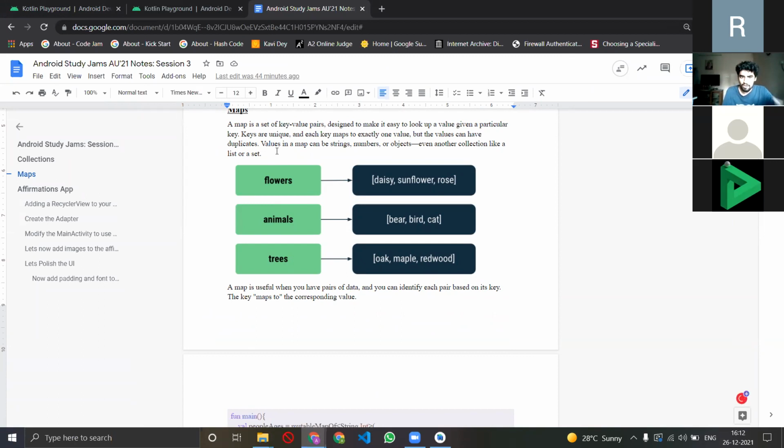So a map is just useful when you have pairs of data, and you can then identify each subset based on a certain key. So if I have flowers, then I can map that flowers class or data to daisy, to sunflower, to rose, etc. I could do so on and so forth, in a very simple sense. This is what a map would be.